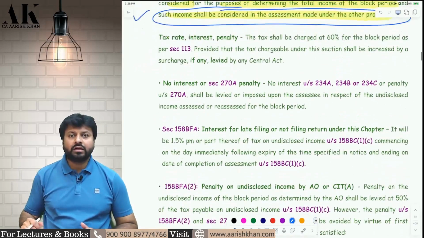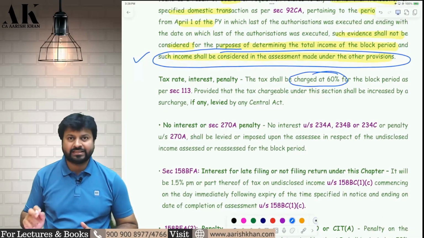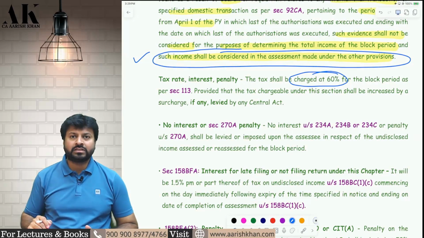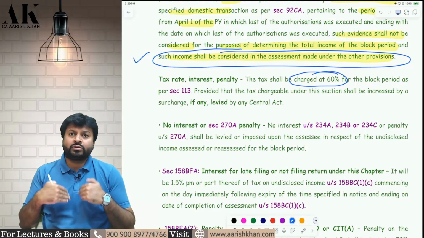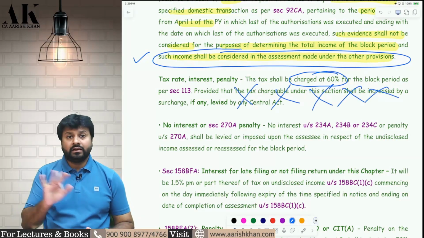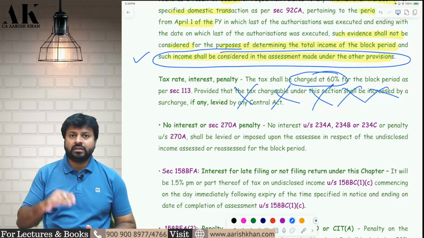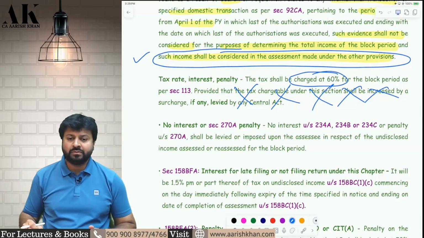Now, once you are covered under block assessment, what is the tax rate? The tax rate is flat 60%. Whatever will be the income computed by the AO under the block assessment, on that you have to pay 60% tax. What about surcharge? The government can impose surcharge also, but as of now there is no surcharge. They have made a provision, but in the Finance Act they have not mentioned anything about the surcharge. So as of now only 60% tax will be imposed on the assessee.